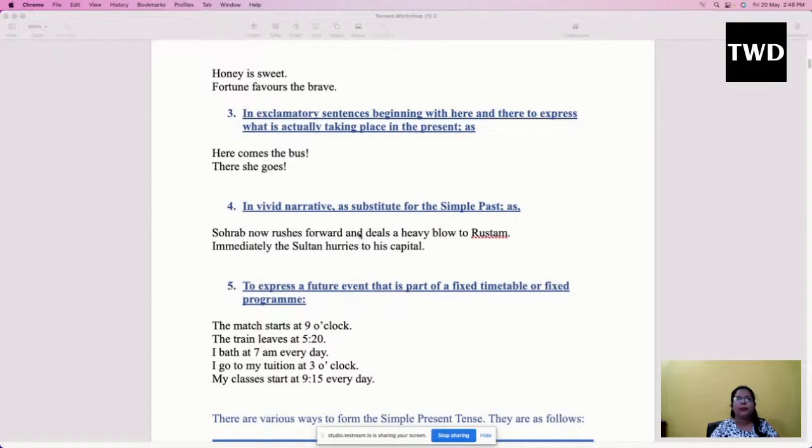And for example, if we are framing exclamatory sentences which start with here and there, then too we use simple present tense.